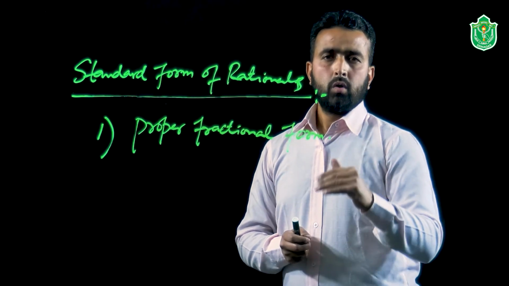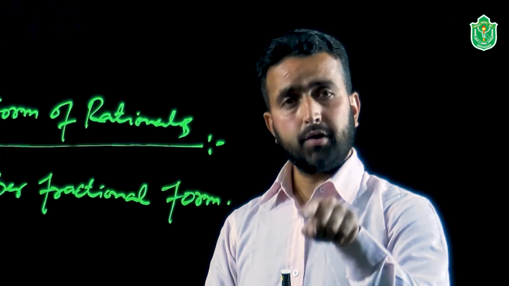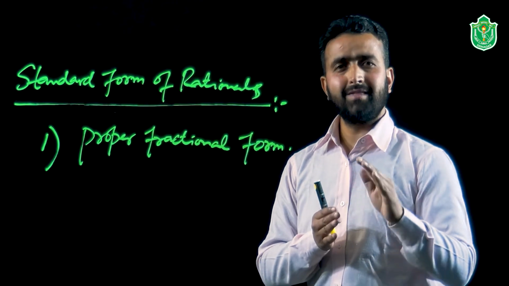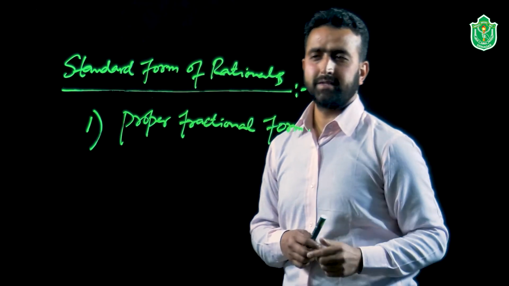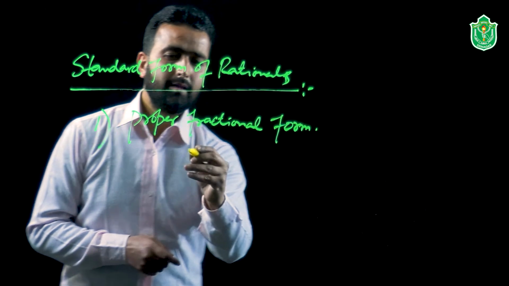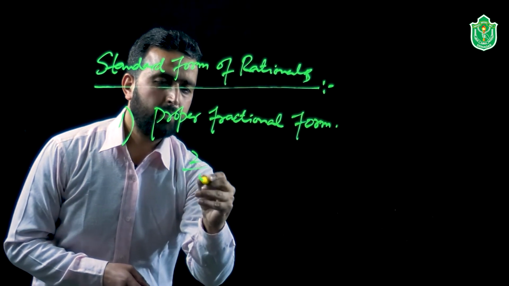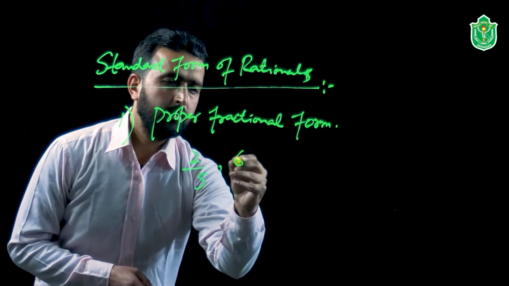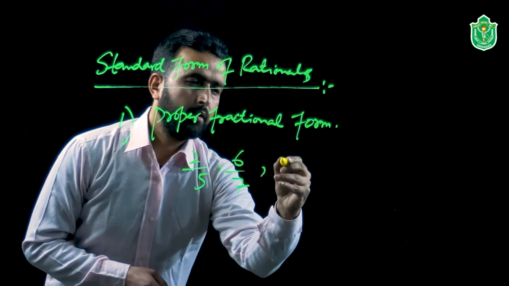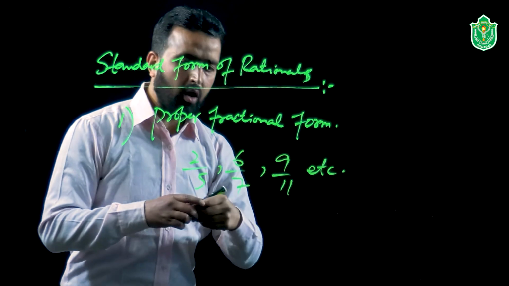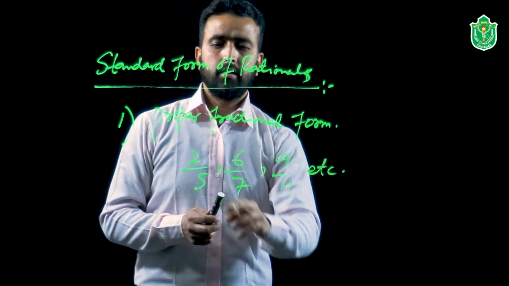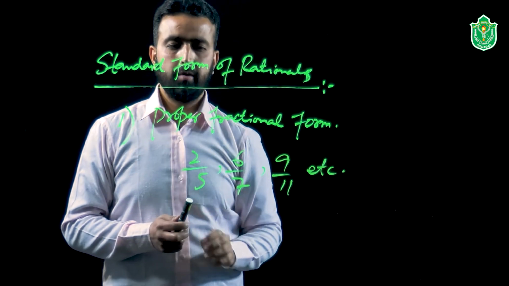Now, numbers are said to be in the proper fractional form when the numerator is smaller than the denominator. The possible examples can be 2 by 5, 6 by 7, 9 by 11, etc. So in all these examples you can see the numerator is smaller than the denominator.